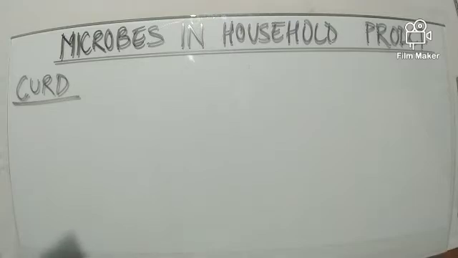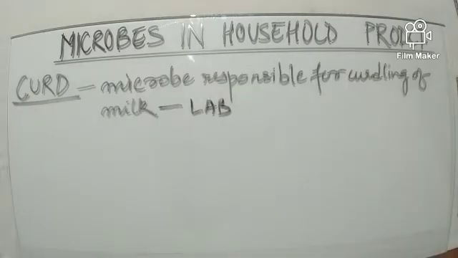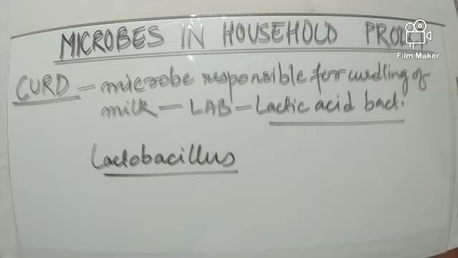Which is that specific microbe which is responsible for curdling of milk? So the microbe responsible for curdling of milk is none other than LAB, L-A-B, which is lactic acid bacteria. Curd contains the bacteria Lactobacillus, which is a lactic acid bacteria, and this bacteria itself is responsible for curdling of milk.